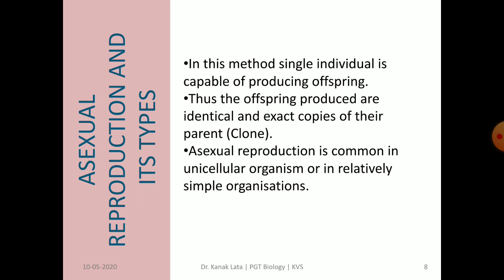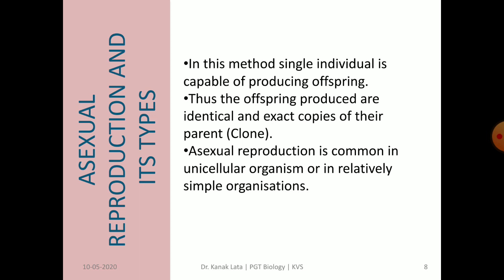Thus they are called clones. One question always asked in exams is why asexual reproduction is considered as clone. So what will be the answer? Do you know? It is because the offspring produced by asexual reproduction are morphologically and genetically identical.